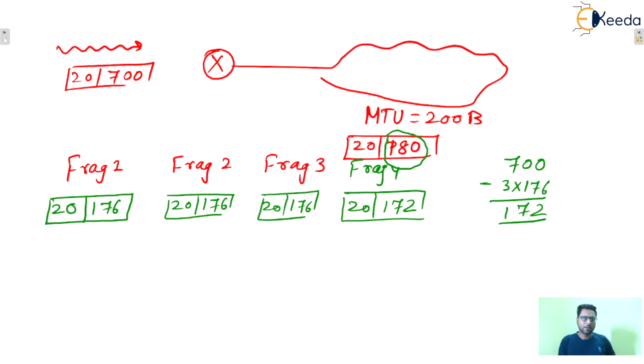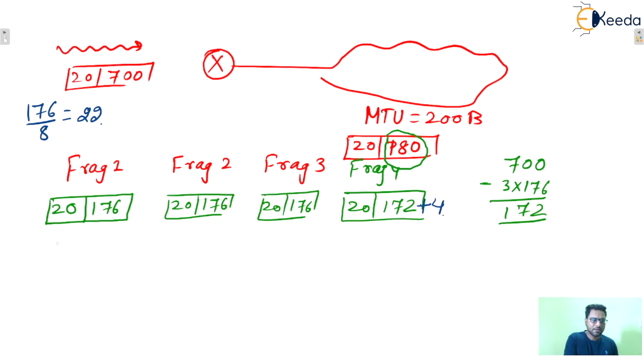Now, try to listen to me correctly. This 172 is not divisible by 8, so some padding bits, all zeros, will be added so that it becomes divisible by 8. If we divide 176 by 8, it is 22.